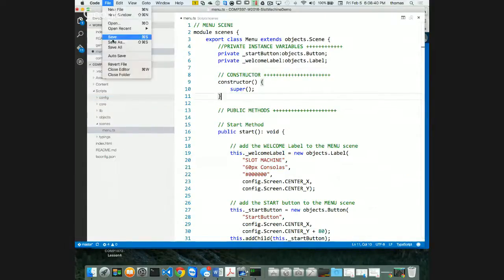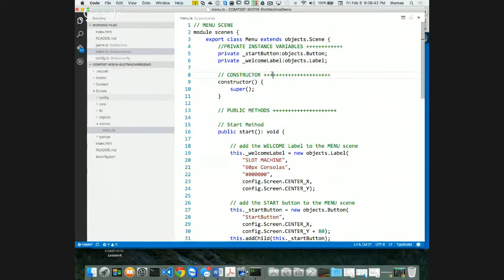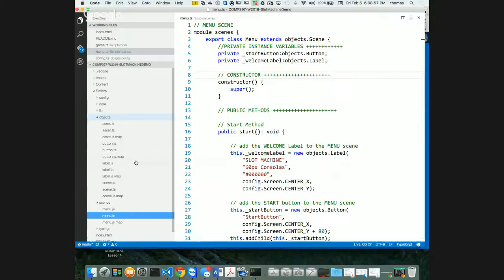I'm going to save all, and press Command-Shift-B on the Mac, Control-Shift-B on Windows, and it's going to transpile. I have some errors. I know I would, and I'm going to have some errors in my game.ts file. So if I go to my game.ts file for a second, here's my game.ts file.